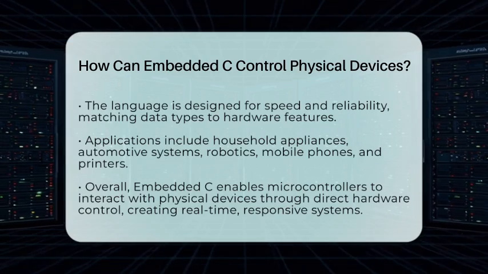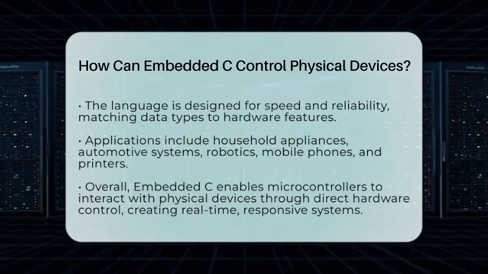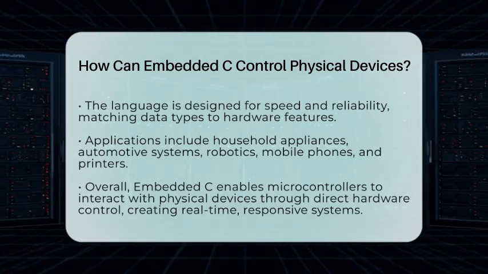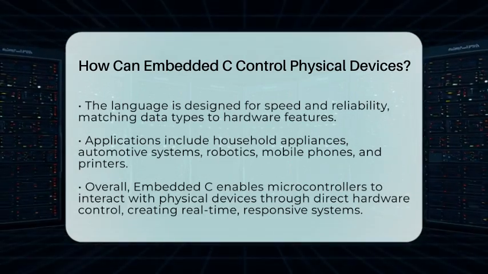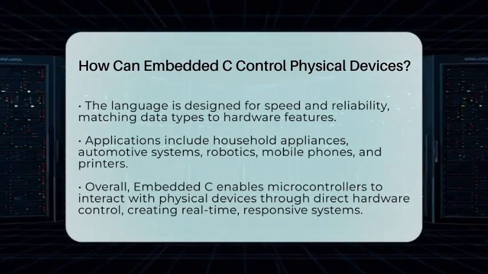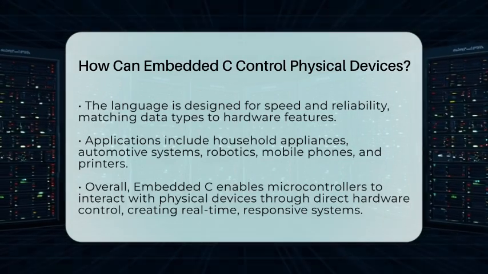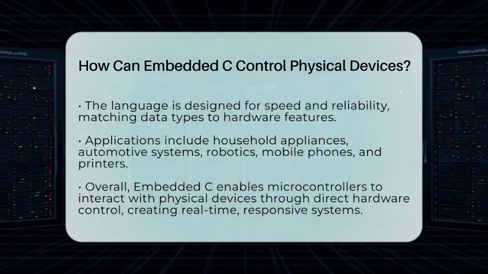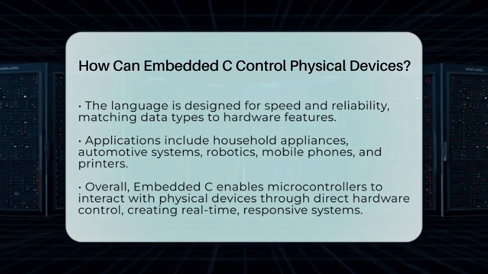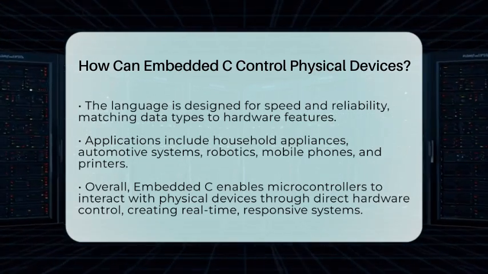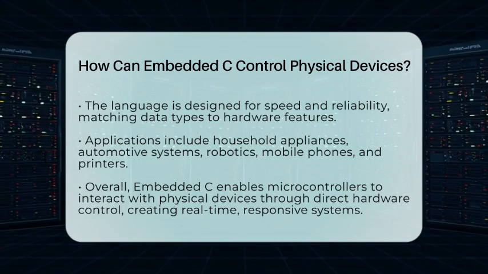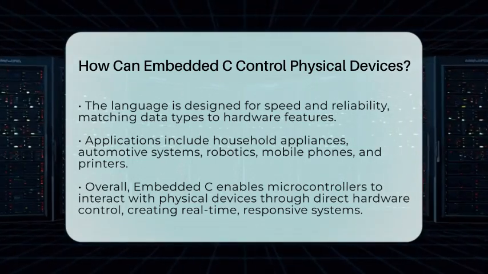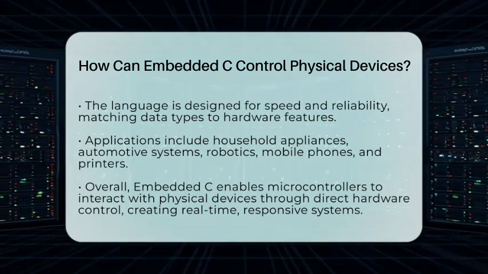You can find embedded C in many real-world applications. It controls household appliances like washing machines and microwave ovens. It manages automotive systems such as engine control units and airbag deployment. It also drives robotics, where sensors and motors work together to perform tasks. Mobile phones and printers also rely on embedded C to handle communication and device management.